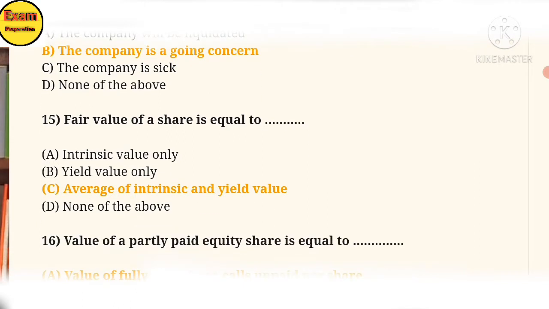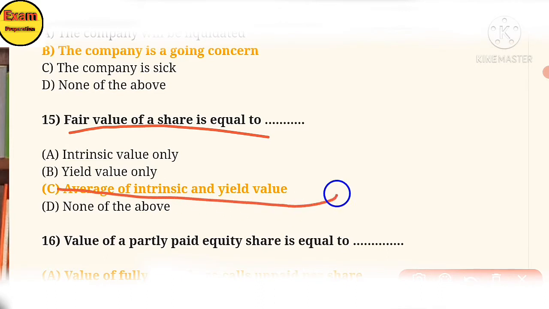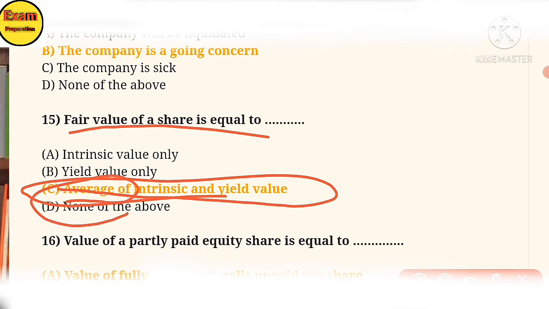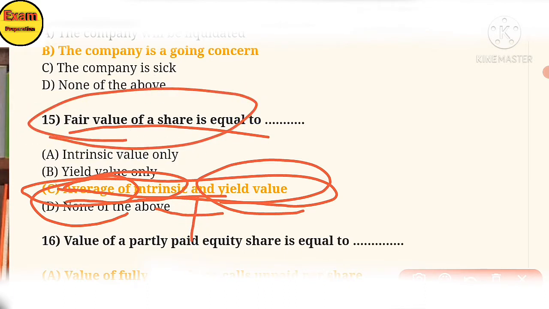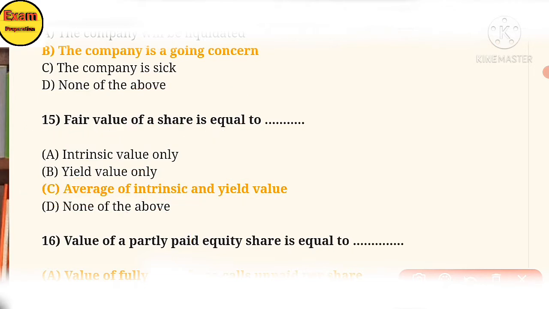Fair value of the share is equal to the average of the net asset method and the yield method. You will find the value by the net asset method and the yield value method, then take the average, and you will get the fair value per share.